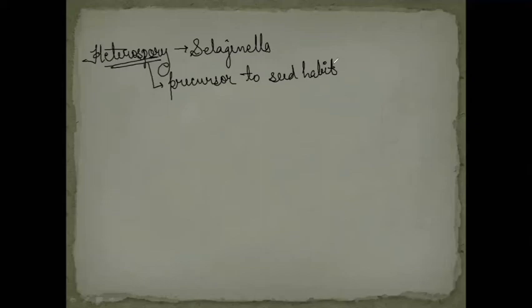In case of heterospory, the female gametophyte retains on the parent sporophyte. So the gametophyte will remain on the parent sporophyte, and that is how the seed formation starts in the case of evolution. So, precursor to seed habit in evolution. Remember this point, it is important. Questions are asked on this point, that is, in which plant kingdom member the precursor of seed habit, that is heterospory, is seen.